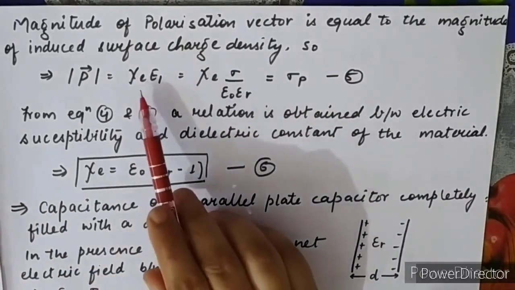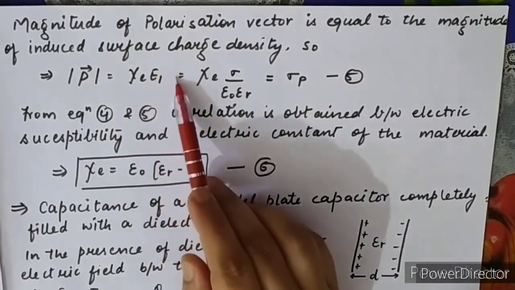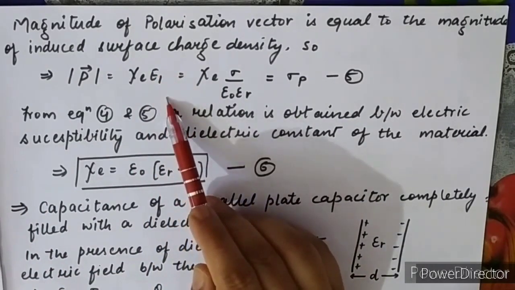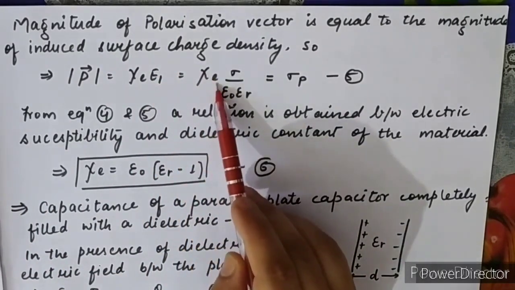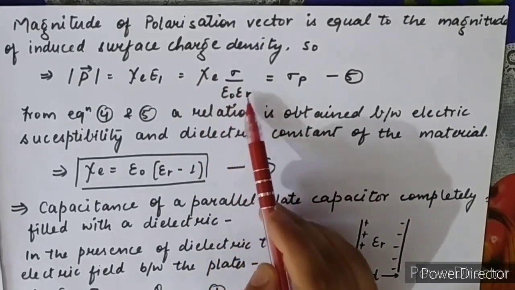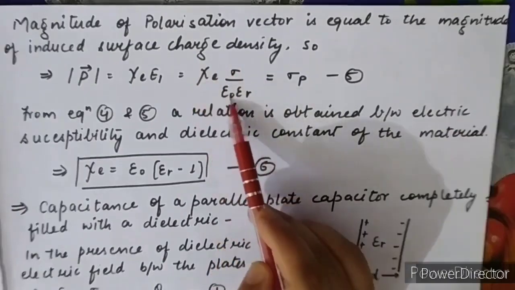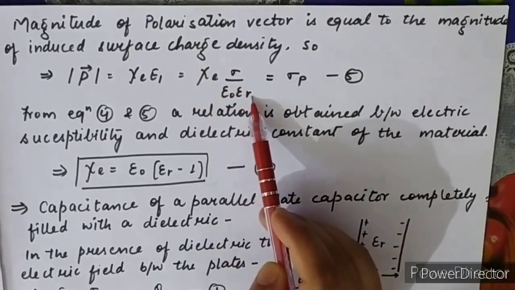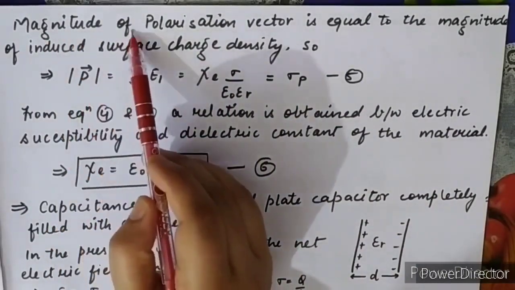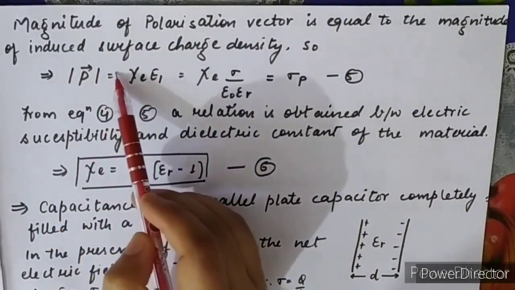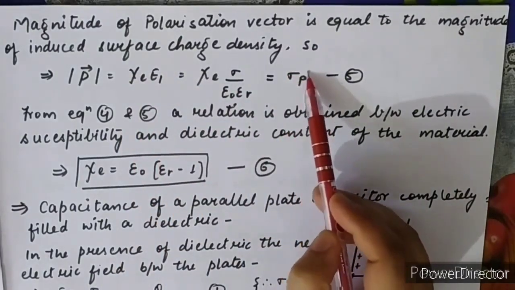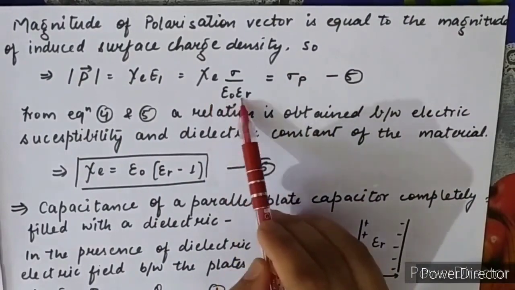So from here put the value of E1 from equation 2. So chi E into sigma upon epsilon naught into epsilon R. This value is equal to the induced surface charge density, as already mentioned here. Magnitude of polarization vector is equal to the magnitude of surface charge density. So this value is equal to this one.